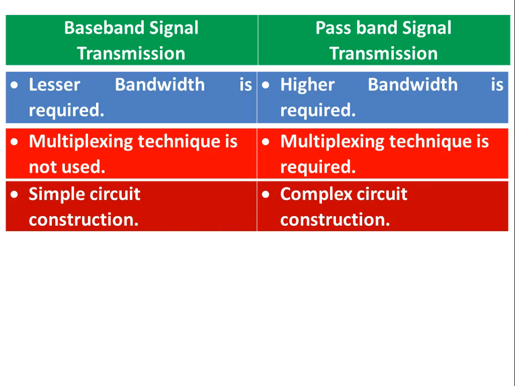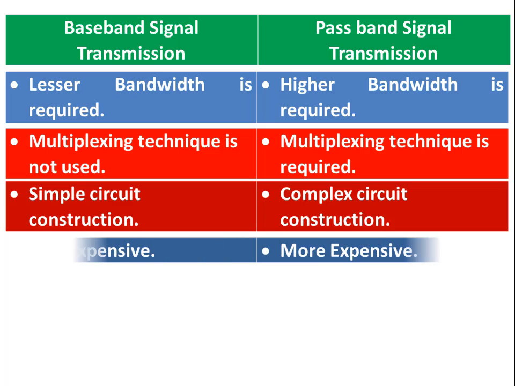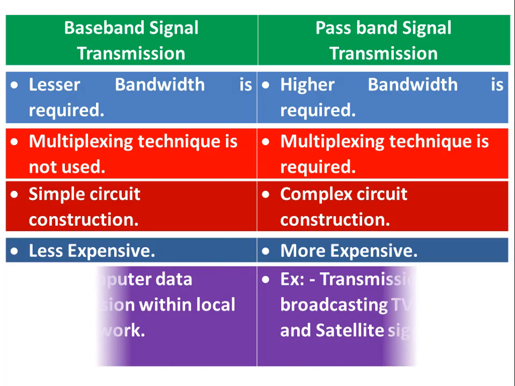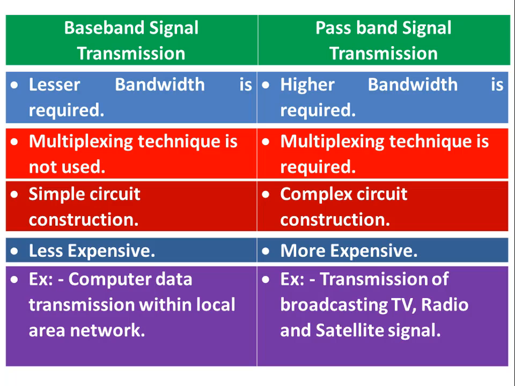In baseband signal transmission, simple circuits are used, whereas in passband signal transmission, we require more complex circuits to process the information. Baseband signal transmission systems are less expensive, whereas passband signal transmission systems are more expensive. And the last comparison is that computer data transmission within a local area network through wired media can be considered an example of baseband signal transmission, whereas the transmission of broadcasting TV, radio and satellite signals can be considered an example of passband signal transmission. These are the comparisons between baseband and passband signal transmission.